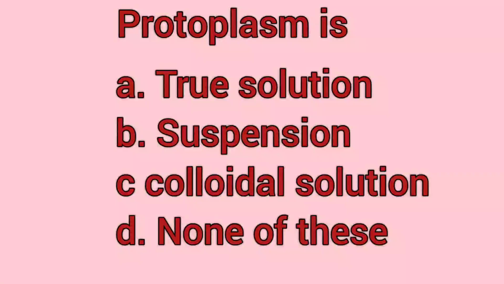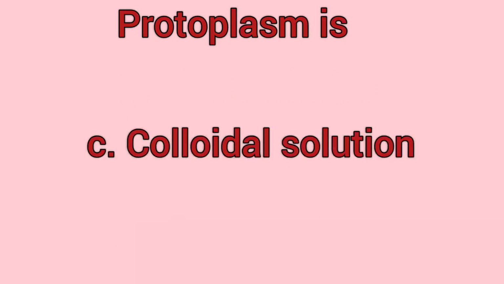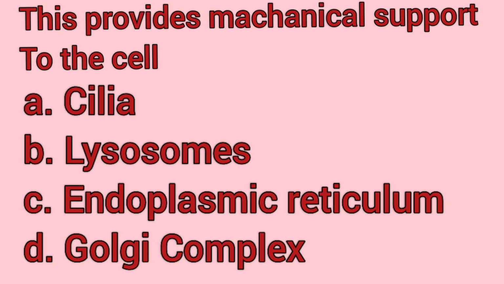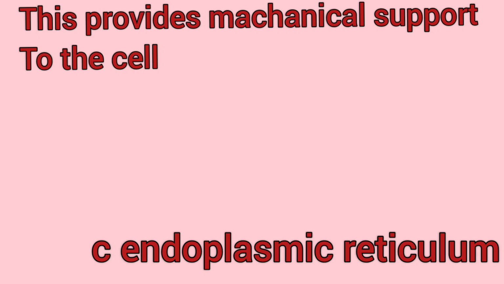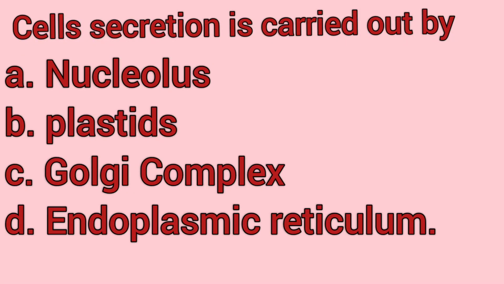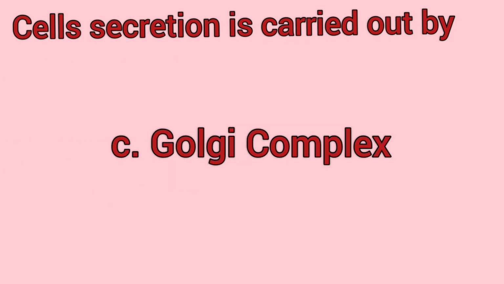Protoplasm is true solution, suspension, colloidal solution or none of these. It's colloidal solution. This provides mechanical support to the cell: cilia, lysosome, endoplasmic reticulum or Golgi complex? It's endoplasmic reticulum. Cell secretion is carried out by nucleolus, plastids, Golgi complex, or endoplasmic reticulum? It's Golgi complex.